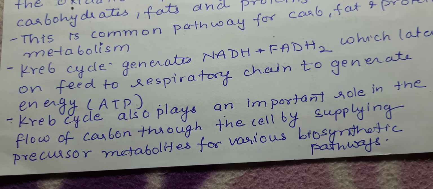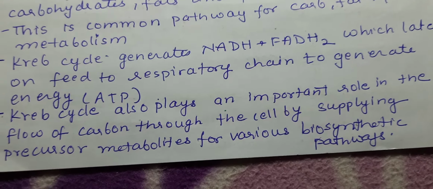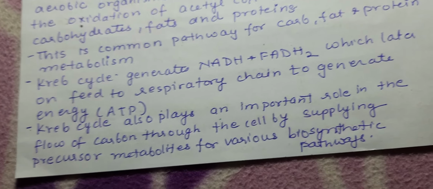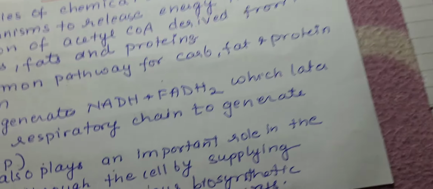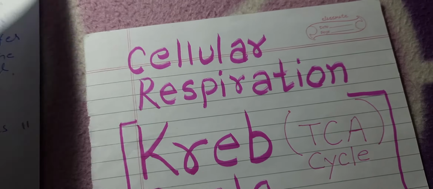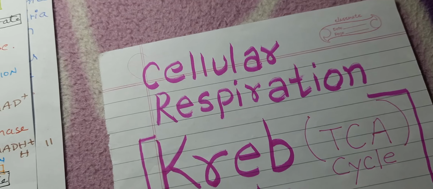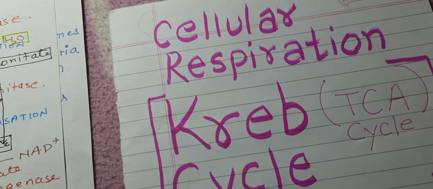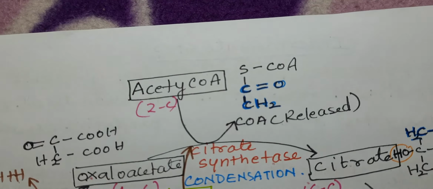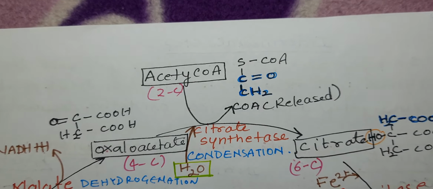So those metabolites which are formed during the Krebs cycle are also acting as metabolites in some other pathways. That's why Krebs cycle plays an important role in the flow of carbon. So we will see in the Krebs cycle what are the metabolites that are formed, and what all intermediates are there. So we know that acetyl-CoA is generated during the intermediate reaction.